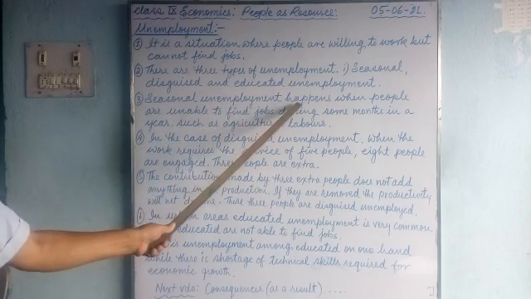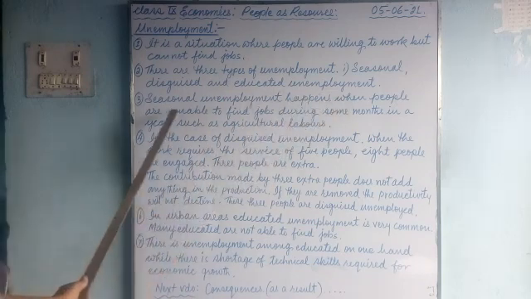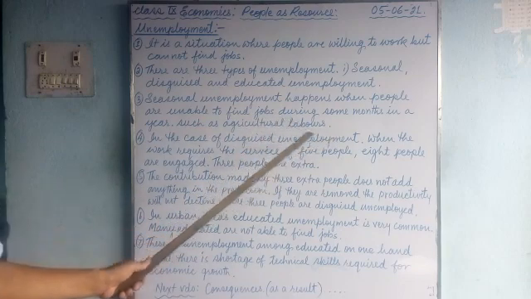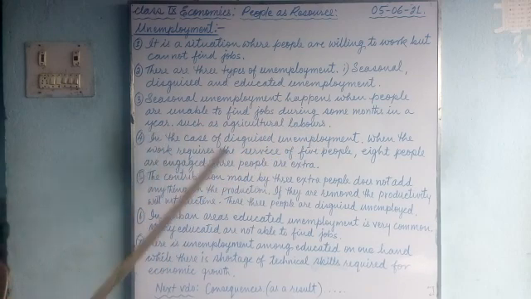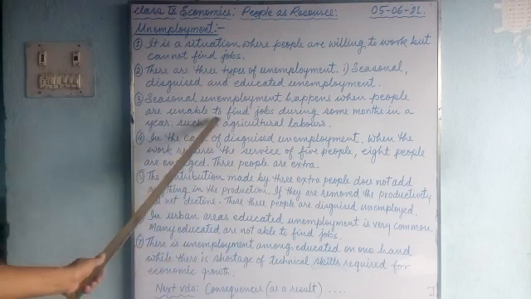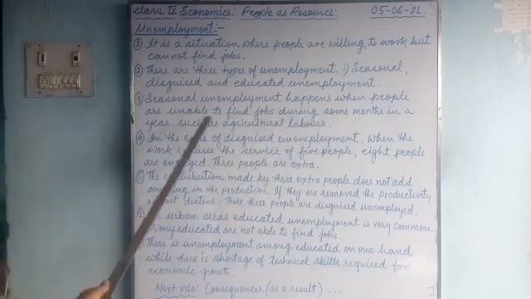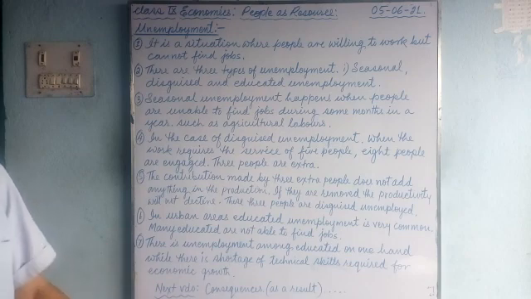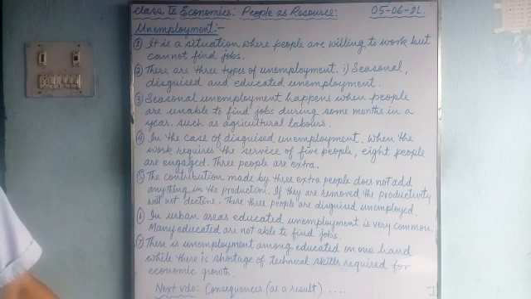Seasonal unemployment happens when people are unable to find jobs during some months in a year. In a year, some months people remain unemployed, especially in the agricultural sector, such as agricultural laborers in the farms. In the rural areas, you will find seasonal unemployed people.